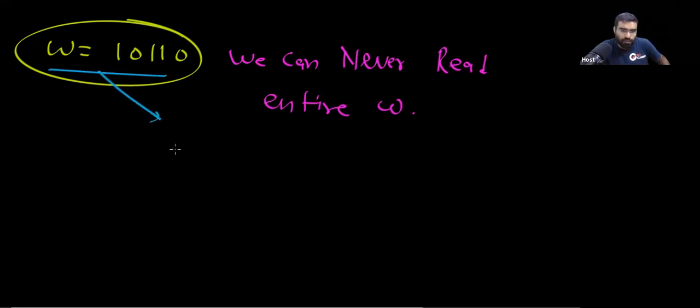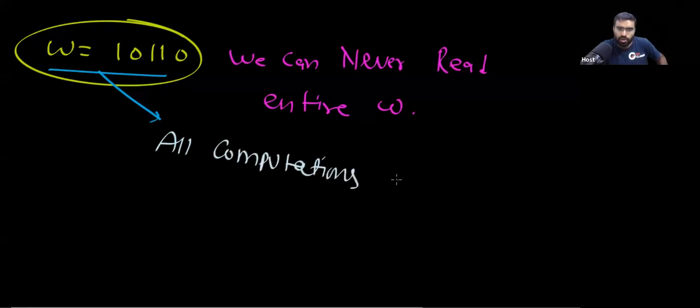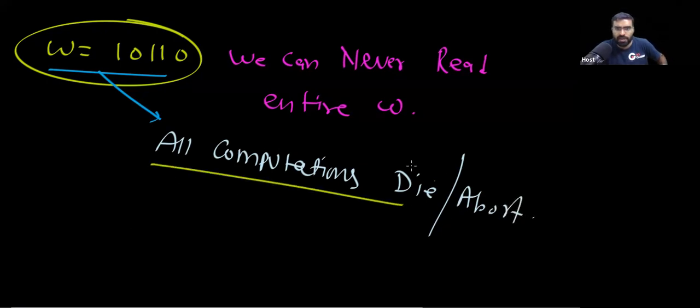So remember, W will be rejected. But if you notice, all the paths are dying. Yes or no? All computations die. So can I say all computations abort or all computations die? Every computation will actually die. For this string, every computation will die. So this string will be rejected, but every computation will die.